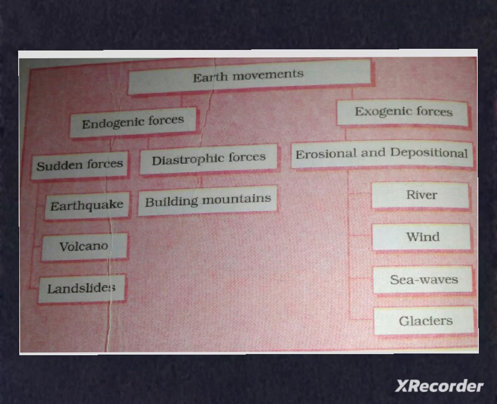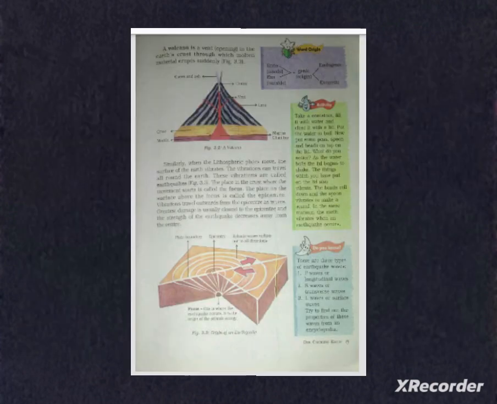Under endogenic forces, we have two types of forces: sudden forces like earthquakes, volcanoes, landslides, and diastrophic forces like building monuments, etc. Under exogenic forces, we can see erosional and depositional changes that are caused by river, wind, sea waves, and glaciers.